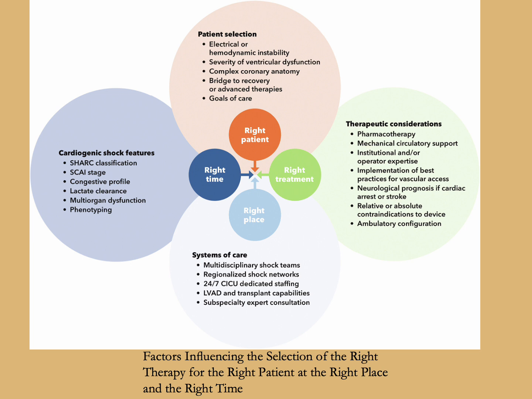The factors influencing the selection of the right therapy for the right patient at the right place and the right time include patient selection, therapeutic considerations, systems of care available, and features of cardiogenic shock.